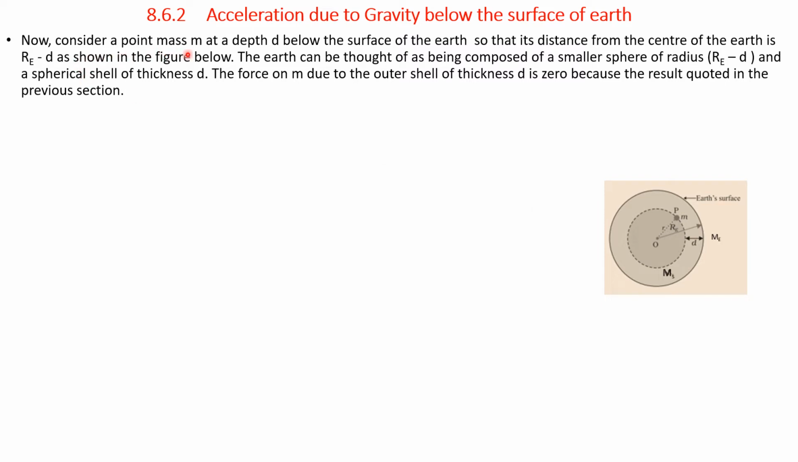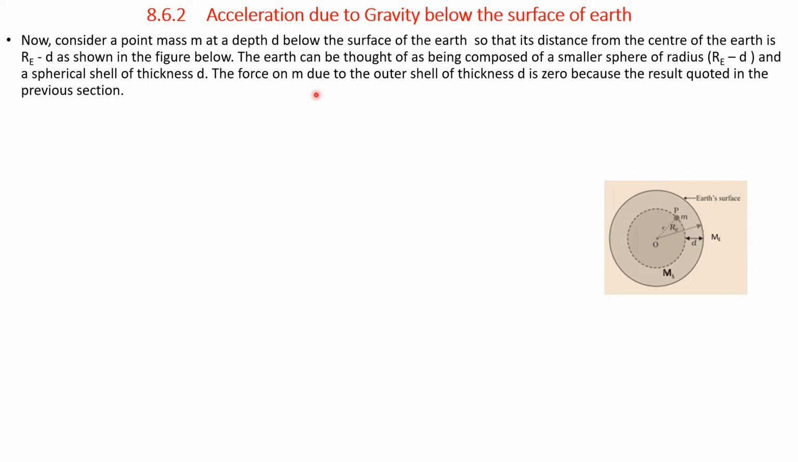Now consider a point mass m at a depth d below the surface of the Earth, so that its distance from the center of the Earth is Re minus d. So this full radius is Re. Now the depth is d. Therefore, the new distance is Re minus d, as shown in this figure. The Earth can be thought of as being composed of a small sphere of radius Re minus d and a spherical shell of thickness d.